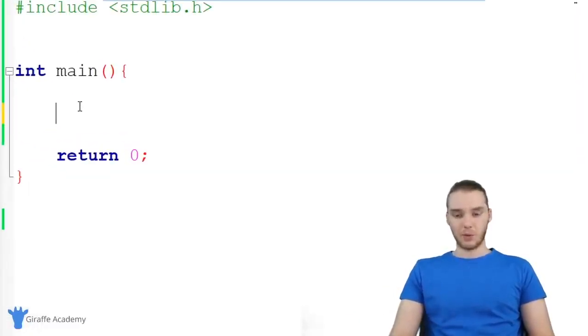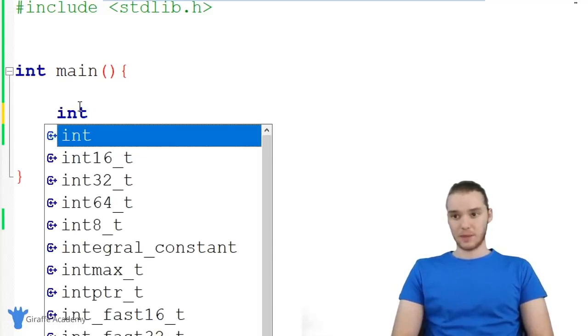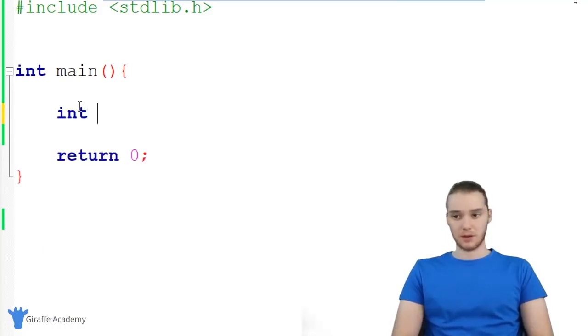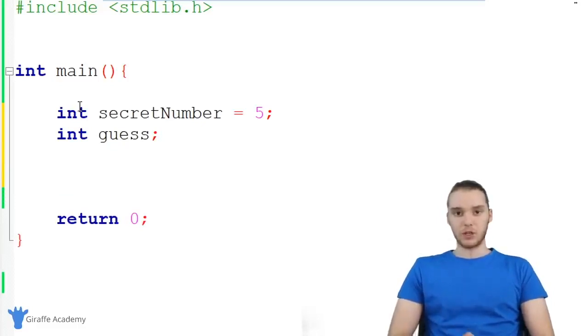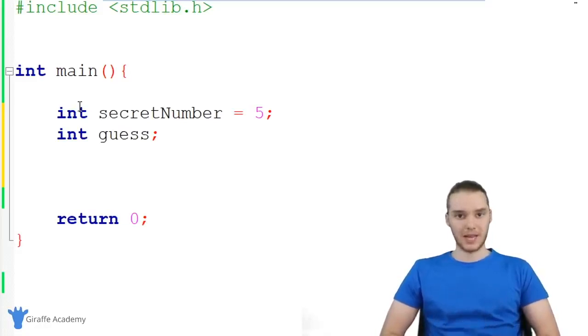So down here, we want to create a couple variables. The first variable I want to create is going to be an integer, and it's going to be the secret number. So I'm just going to call it secretNumber, and why don't we just set it equal to 5? The next variable we want to create is going to store the user's guess. So this is also going to be an integer, and I'm just going to call it guess, and I'm not going to give it a value yet because right off the bat, the user wouldn't have guessed a number. So what we want to do is prompt the user to enter in the number until they get it right.